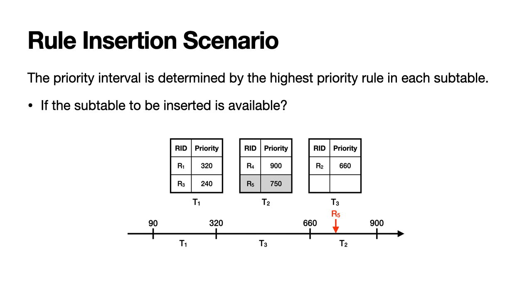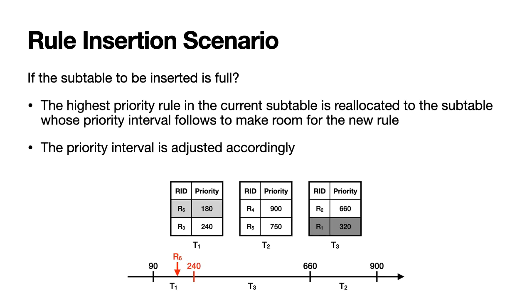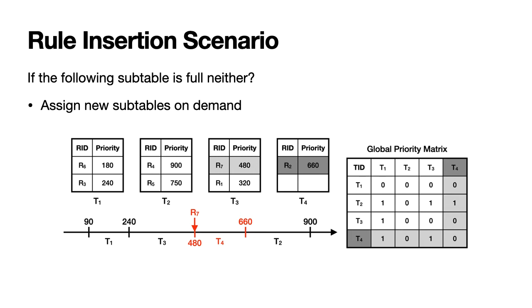If the subtable to be inserted is available, the new rule can be safely inserted into any available entry. If the subtable to be inserted is full, the highest priority rule in it is reallocated to a subtable whose priority interval follows, to make room for the new rule. The priority relation between these two subtables is kept, and the new highest priority rule can be obtained by assuming all rules in a subtable are matched. What if the following subtable is full neither?